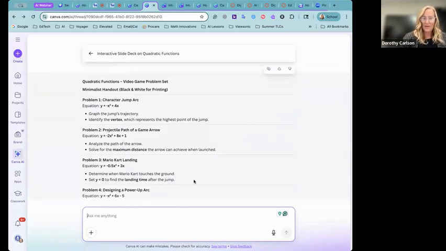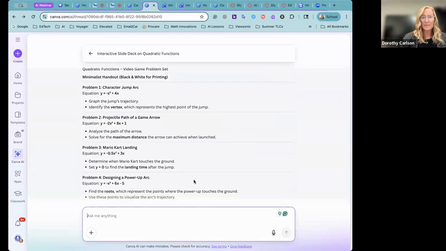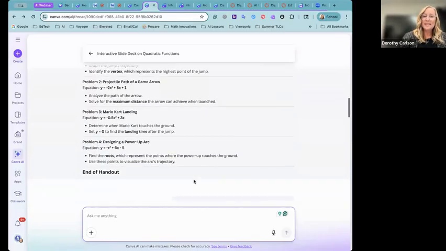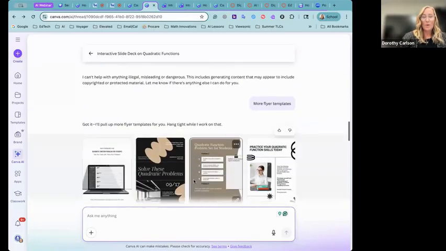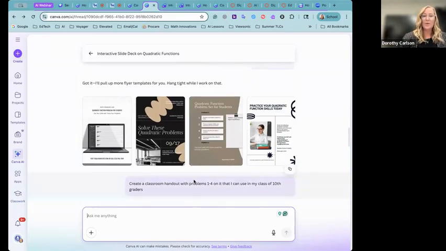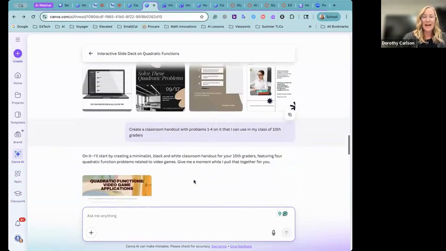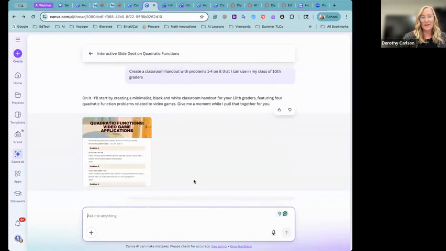So yeah, this is helpful. I like these problem sets for students. They're all related to video games like I wanted, but it's not on a handout. So you may need to iterate a little bit. And finally it got, oh, okay, I get it now. You want a classroom handout with this on it.